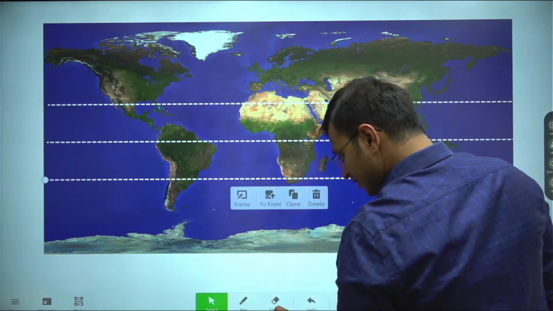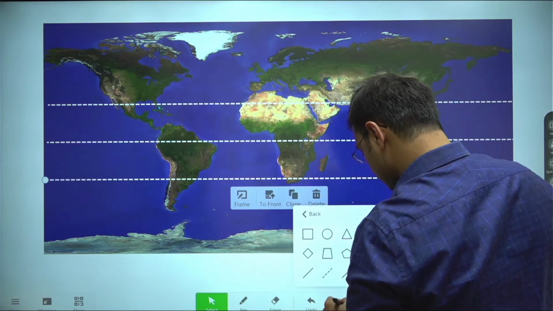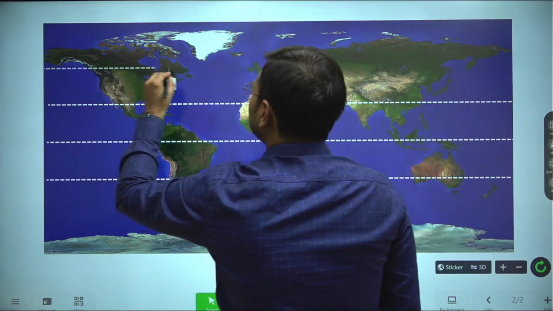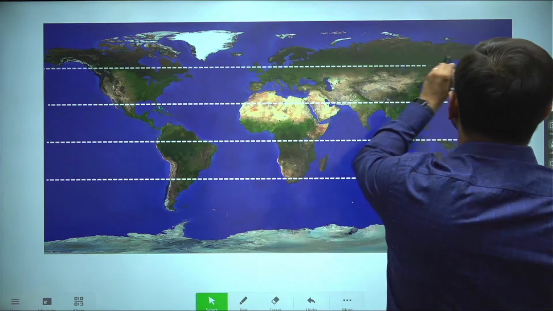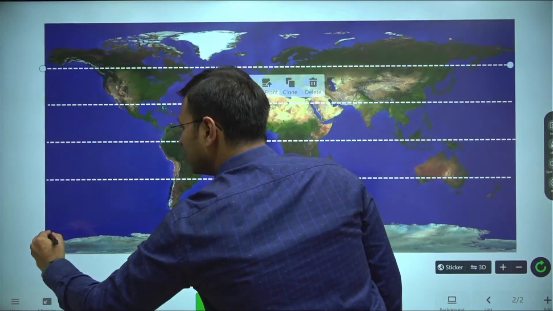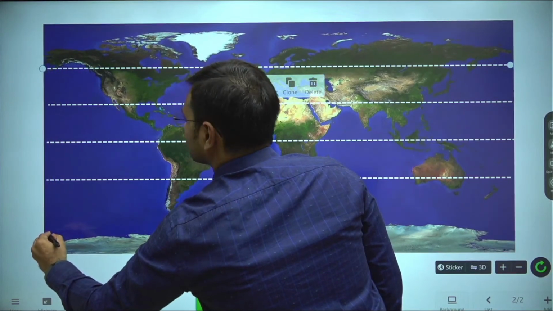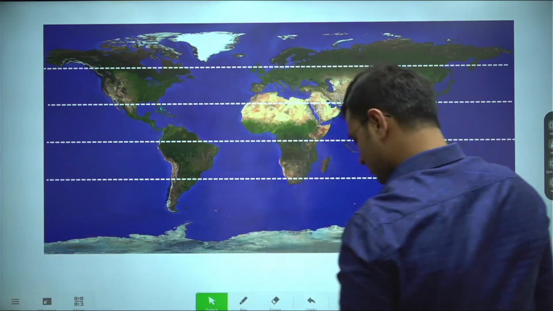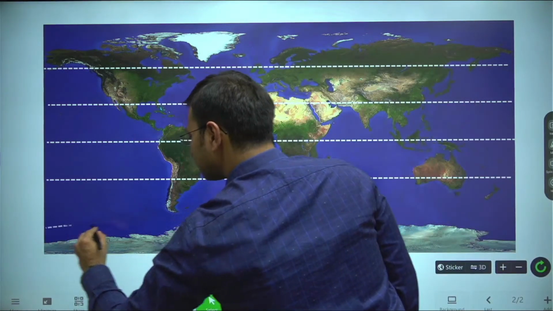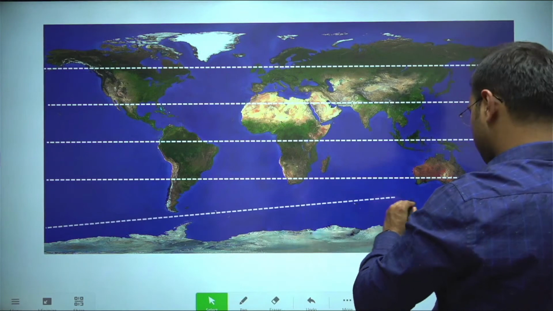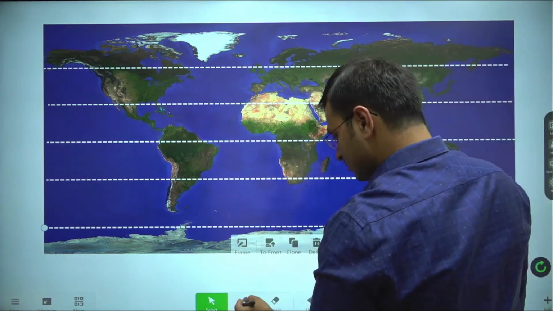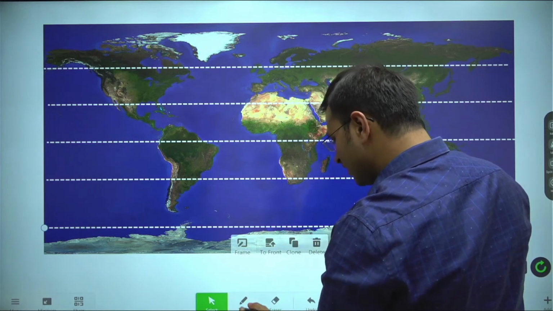This is our subpolar low pressure belt. And above what you have is the polar vortex.